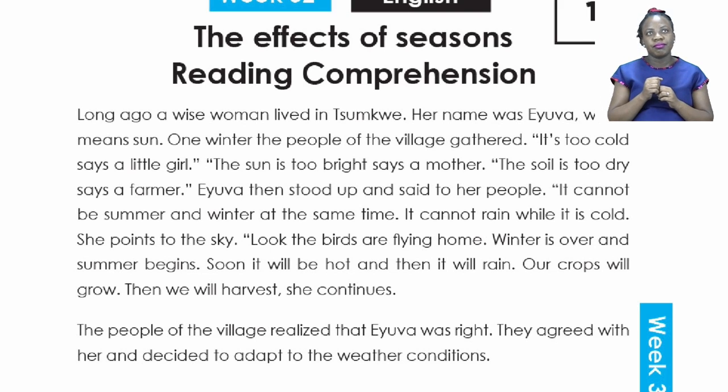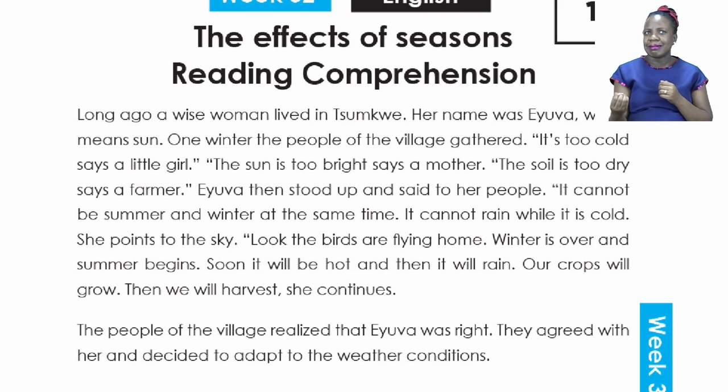Long ago, a wise woman lived in Sumwe. Her name was Ayua, which means sun. One winter, the people of the village gathered. "It is too cold," says a little girl. "The sun is too bright," says a mother.